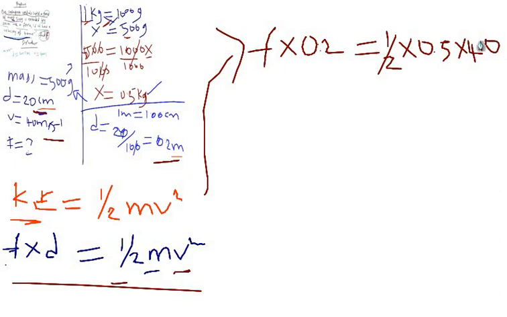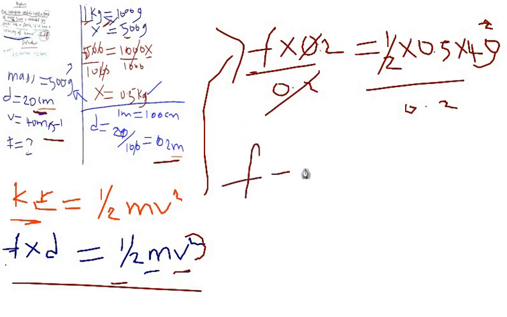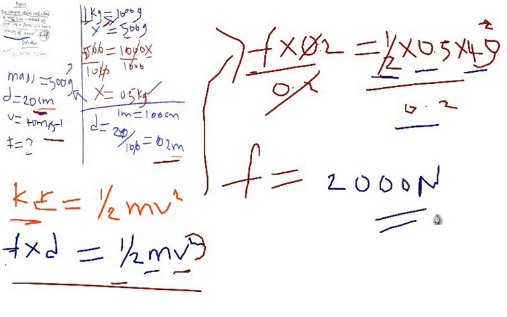Once you do everything now, I'm looking for F, so I'll divide by 0.2. But they say mv square, so the square will be up here for this 40. So my F now will be half times 0.5 times 40 square. Once you get it, divide by 0.2, you now have your F as 2000 Newton. Okay, so this is the answer, 2000 Newton. You get?